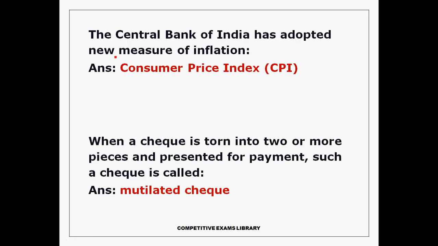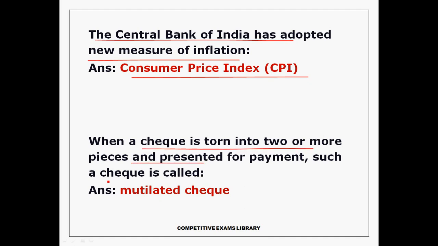Next, the Central Bank of India has adopted a new measure of calculating inflation, the Consumer Price Index, CPI. When a check is torn into 2 or more pieces and presented for payment, the check is called a multilayered check. When a note is torn into pieces, it is called a multilayered note. Similarly, the check is also called a multilayered check.